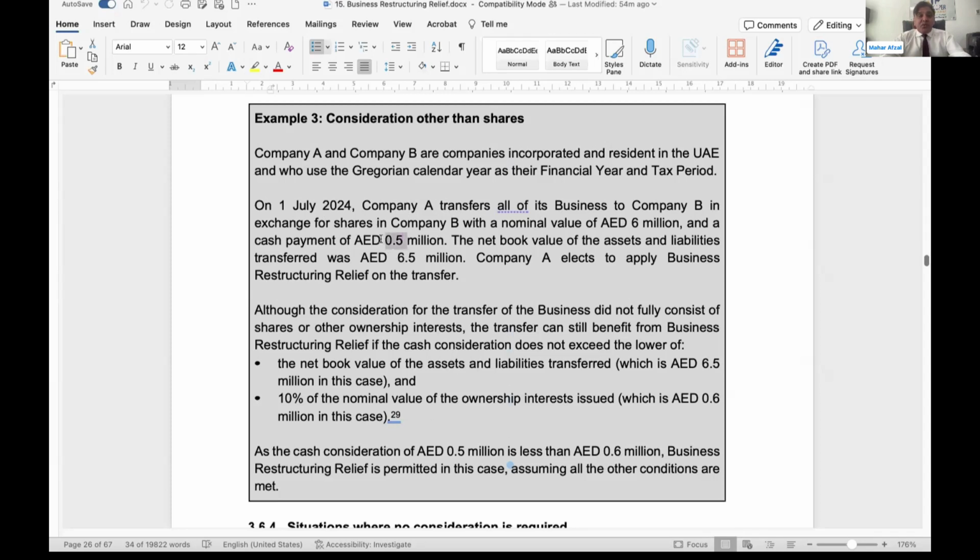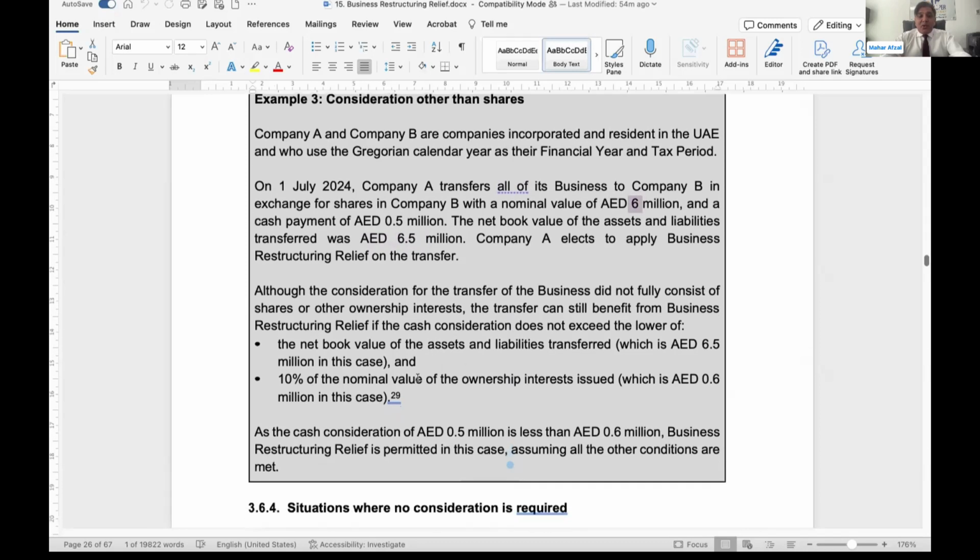Cash is being received, 0.5 million. Net book value is 6.5 million. So, the lower of 6.5 million or 10% of 6 million, whichever is lower, the lower is 0.6 million. This principally cash should not be more than 0.6 million, and that is not more than 6 million. So it means this condition has been satisfied.